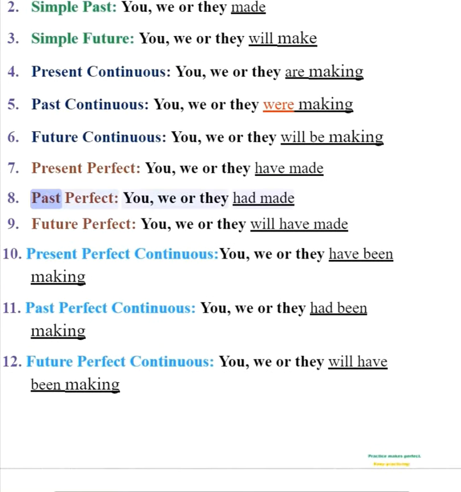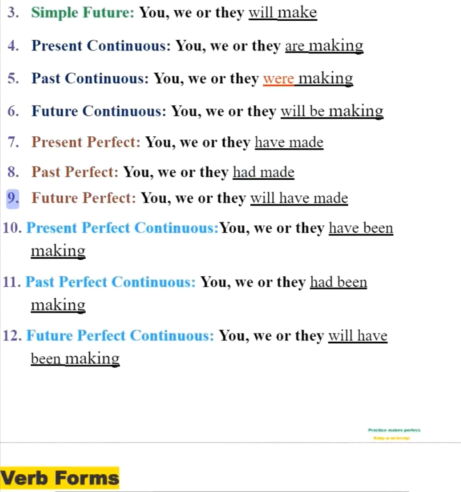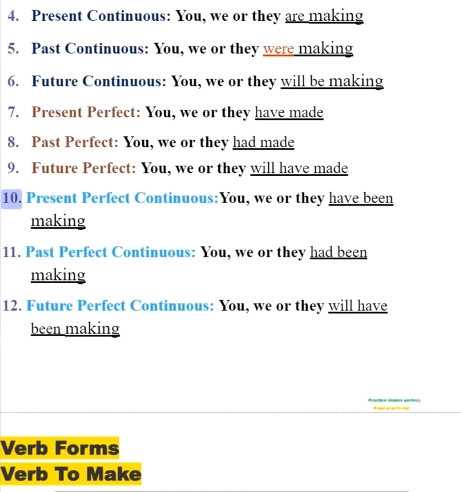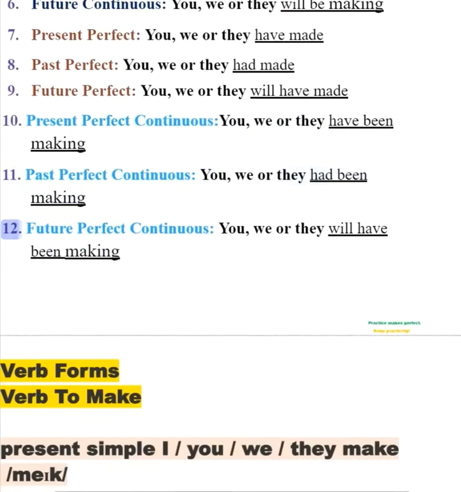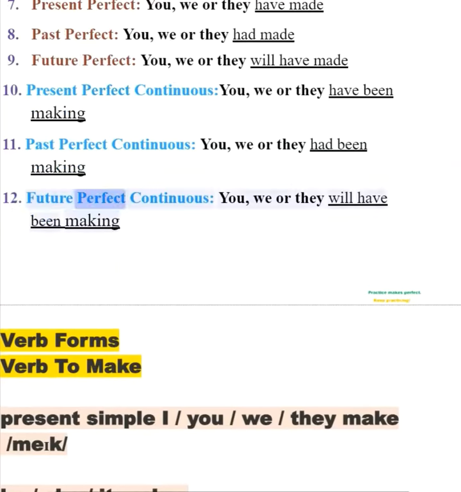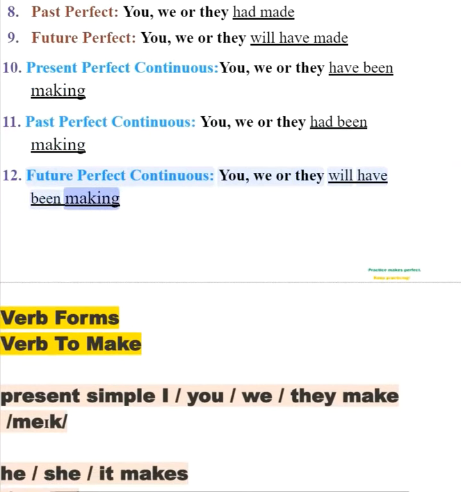8. Past perfect. You, we or they had made. 9. Future perfect. You, we or they will have made. 10. Present perfect continuous. You, we or they have been making. 11. Past perfect continuous. You, we or they had been making. 12. Future perfect continuous. You, we or they will have been making.